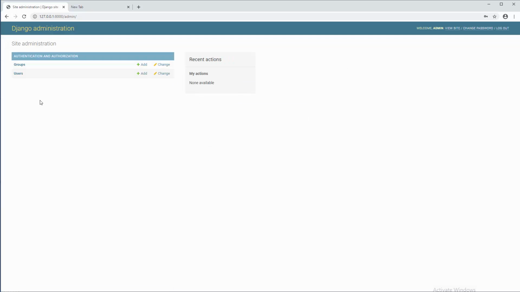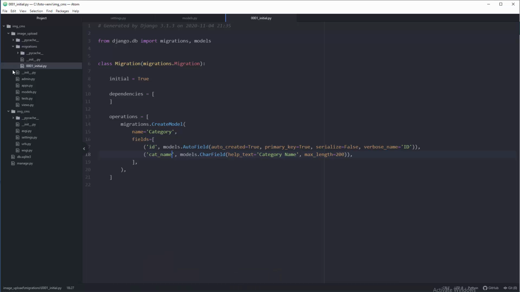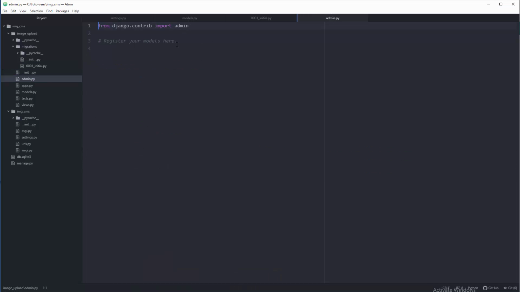And we don't have anything here. Why is that so? Well, because in our editor we need to target admin.py. This is a file that will be tasked for recognition, basically to include whatever you have in models in Django administration. So first thing is we need to find that thing where is in our files.